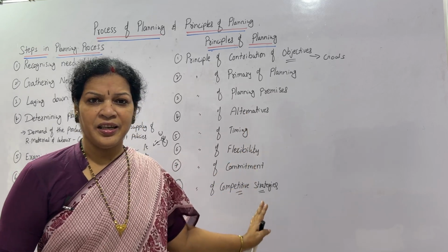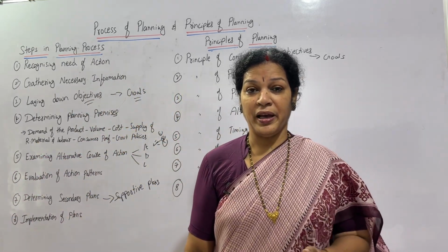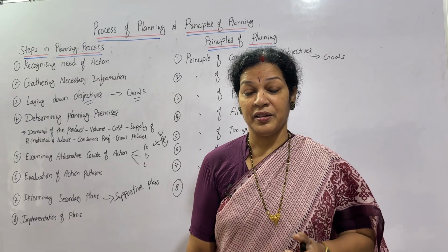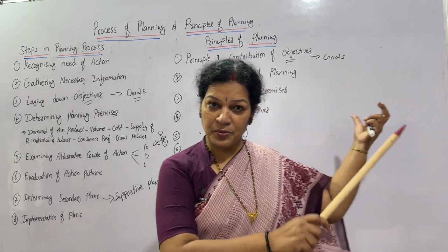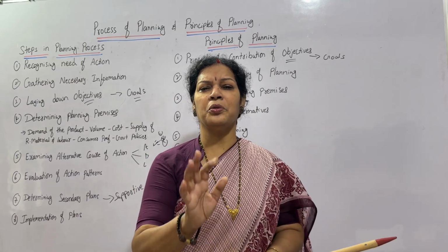These points you need not write exactly. If you understand the concept, the steps of planning, the objectives of planning, and the introduction class, and if you remember these principles, you can write it. For every point, just 2 to 3 lines is enough.